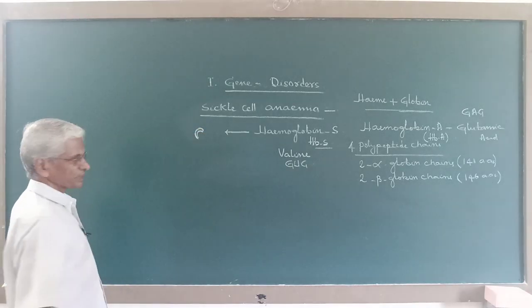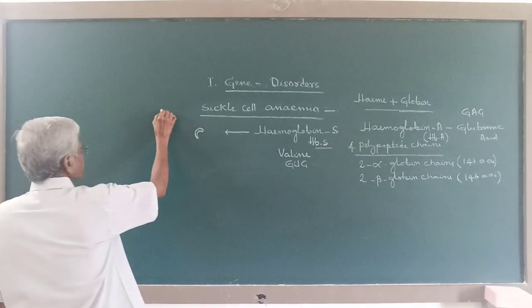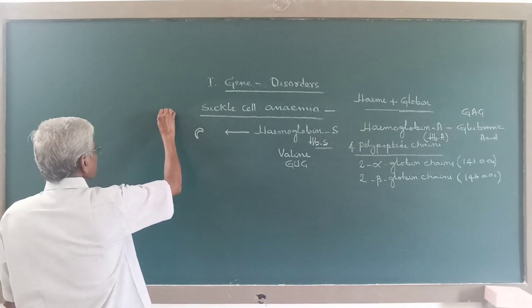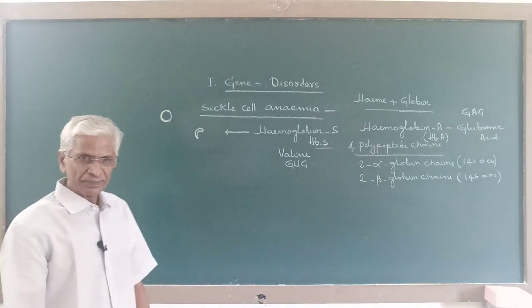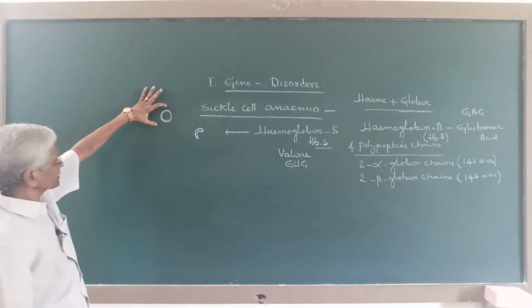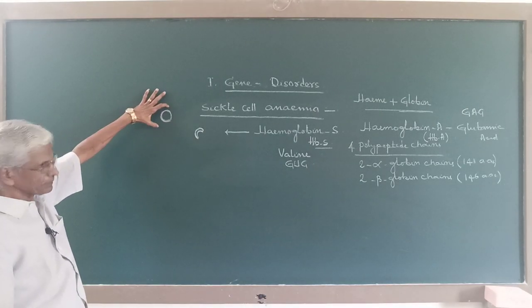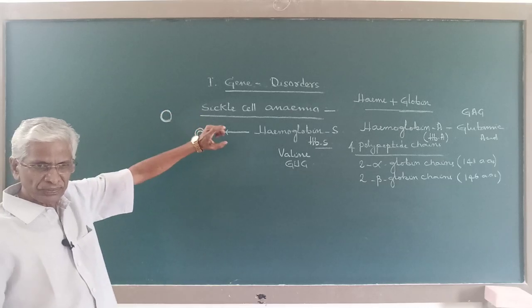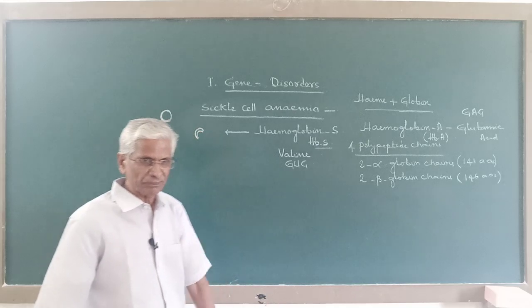This is the sickle shape of the RBC. So usually the RBC will be circular, disc shaped, biconcave. This is the circular disc shaped biconcave RBC in normal human beings, and this carries the normal hemoglobin, hemoglobin A.